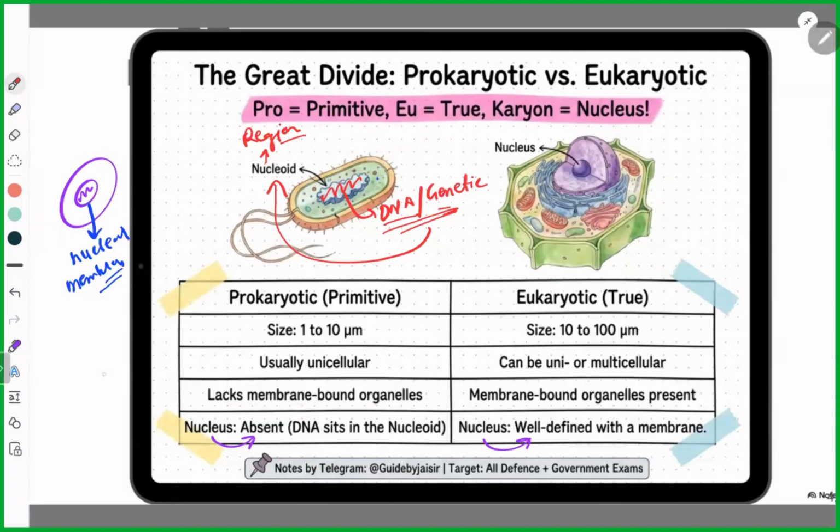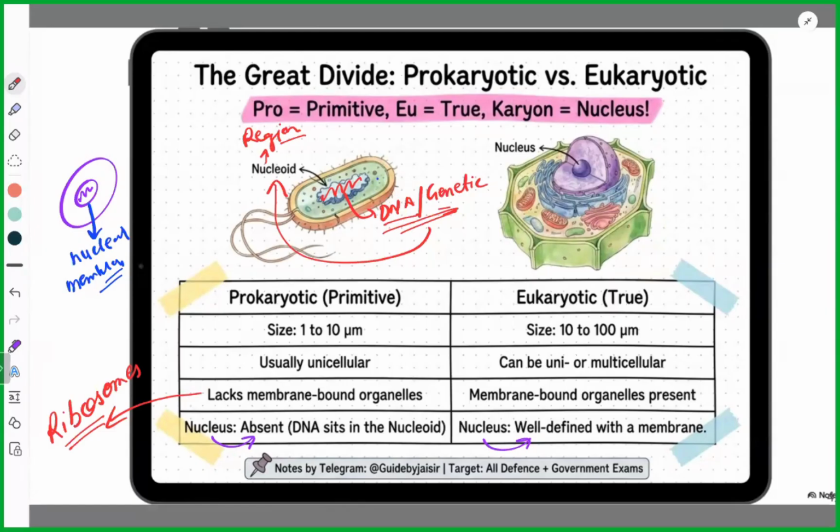That means, first of all, prokaryotic cells do not contain organelles. And the second thing is that the only organelle they contain is the ribosome. Ribosomes are the only organelle present in prokaryotic cells. Other than ribosomes, there is no organelle.